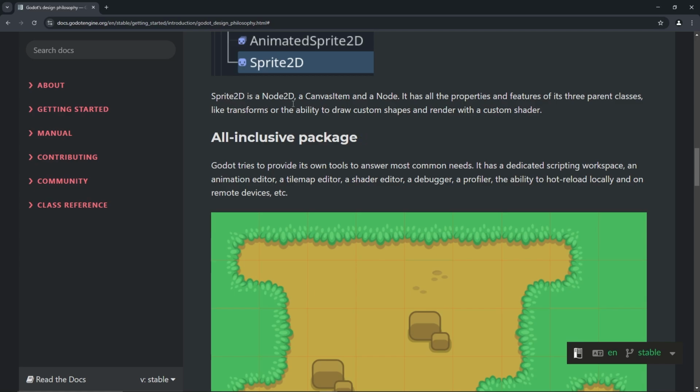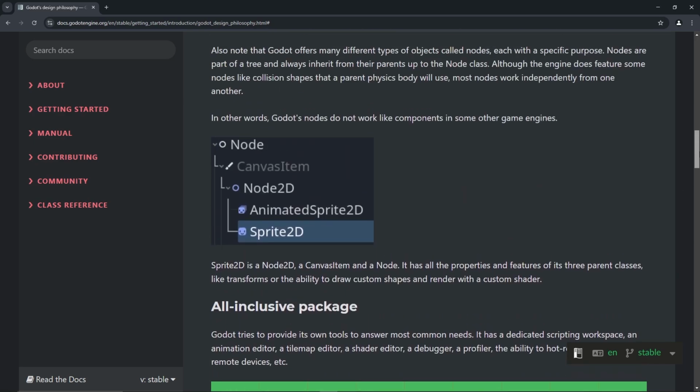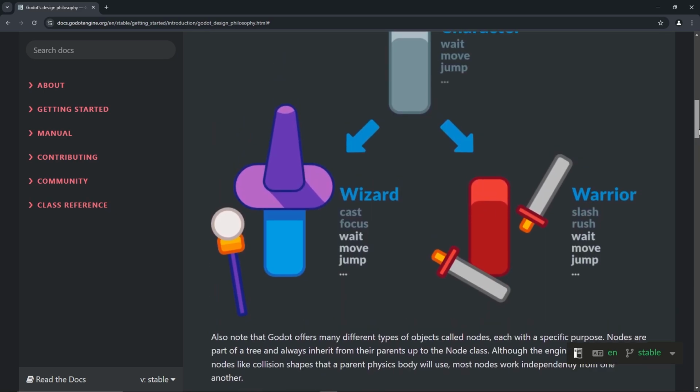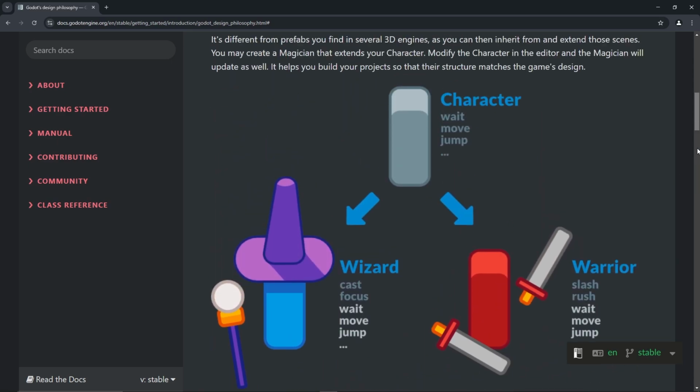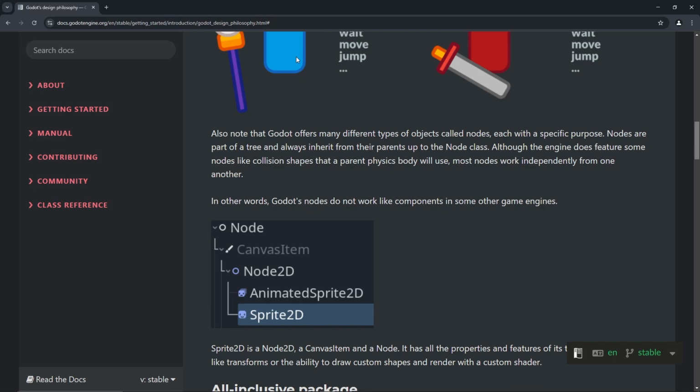Sprite 2D is a node 2D and a canvas item and a node. Yes. So just like this. Okay. So node is the top. Node is the top level of the chain of all of these properties or classes or whatever. I guess that, okay, so the node is the top one. The node isn't the bottom one, it's the top one.